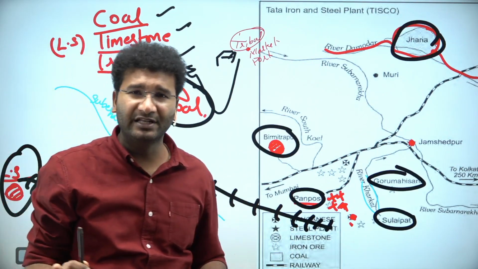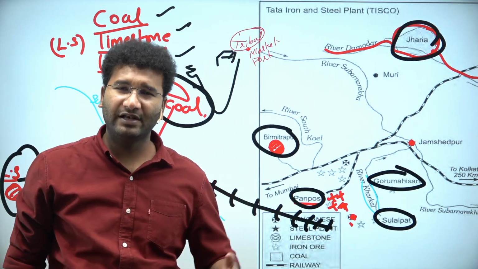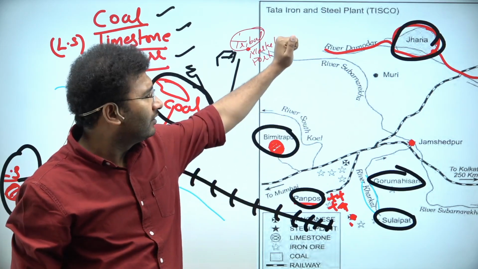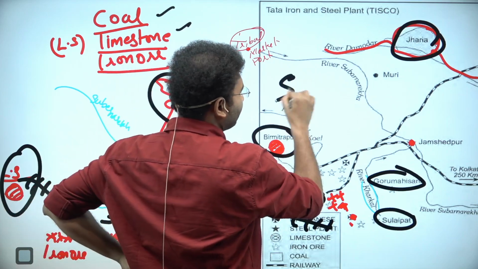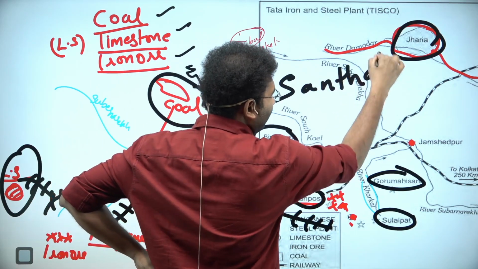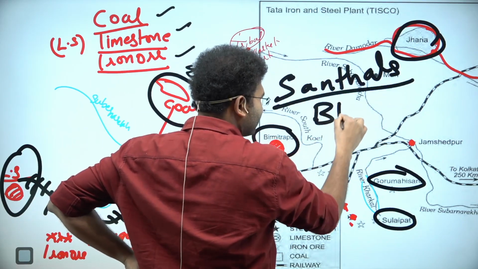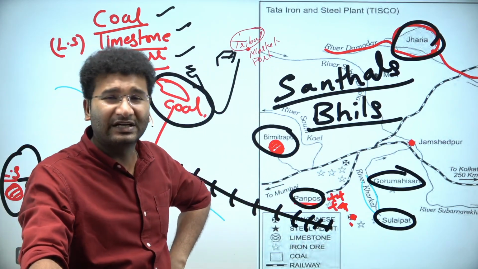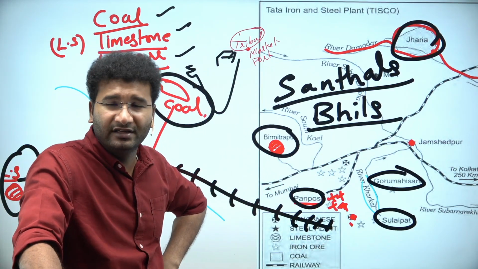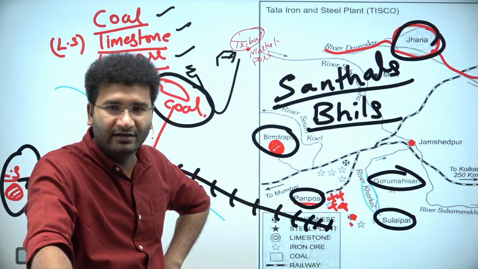And there is no shortage of water. There is no shortage of labor, because here you have the Santals, Beals. These tribal populations need work, and this work was provided by the British in the then time period of 1907.